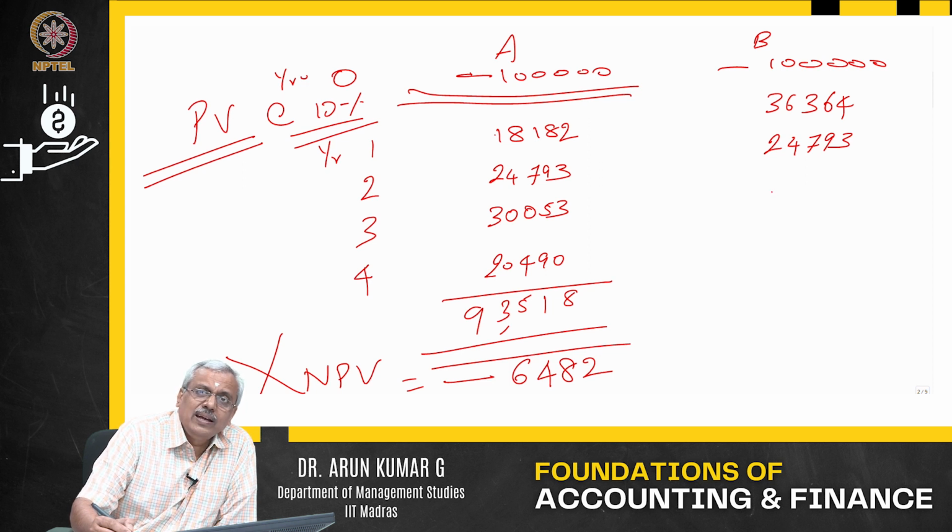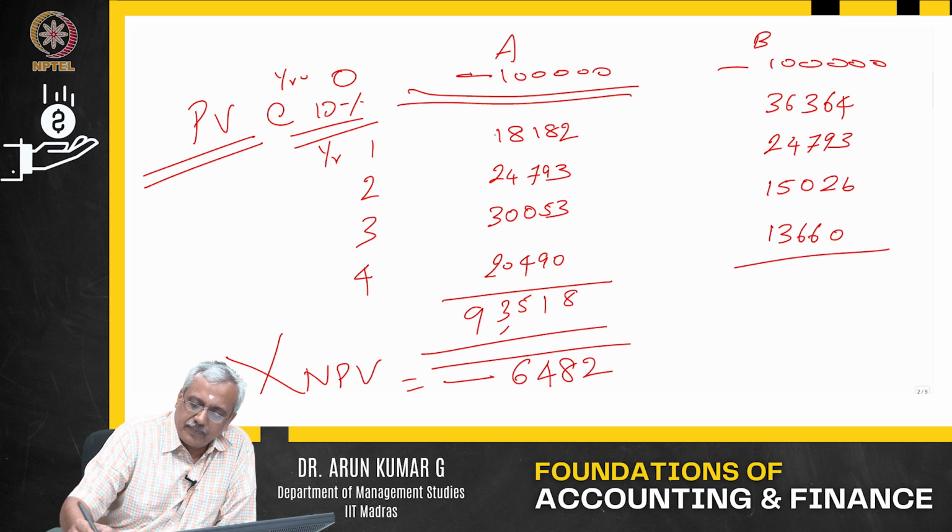20,000 into 1 by 1 plus r, that is 10%, to the power of 3. 15,026. Okay. Fourth year, 20,000 into 1 by 1 plus r to the power of 4. 13,660. Yep. Let's total this.